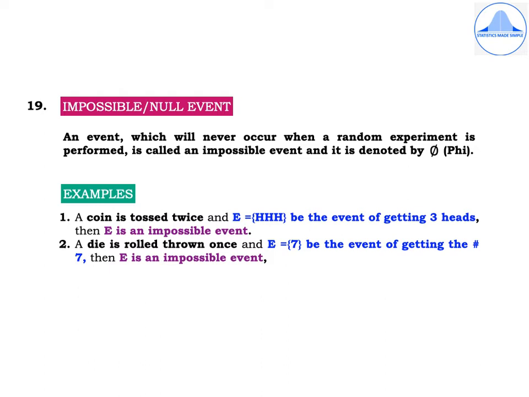Second example, a die is rolled once, and E equal to {7} be the event of getting the number 7. Then E is an impossible event because on a die we have only the numbers from 1 to 6 and we cannot get a number which is greater than 6.